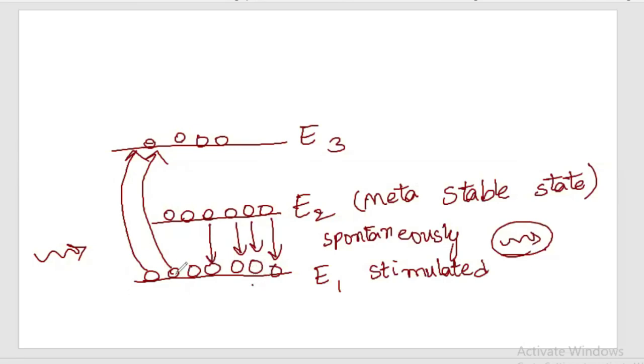And continuously these atoms will be moving to the third energy level, and from the third energy level they'll come to the second energy level. So this process will go on, and once sufficient energy is built up, the laser light will be emitted through this medium. So here, as 3 energy levels are used, this is a 3-level system.